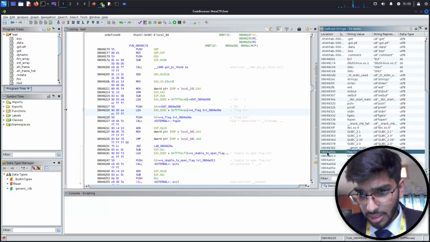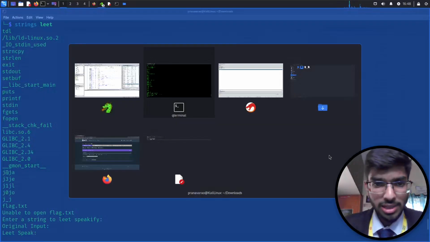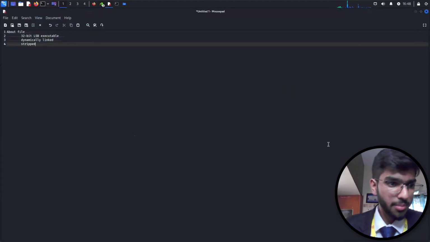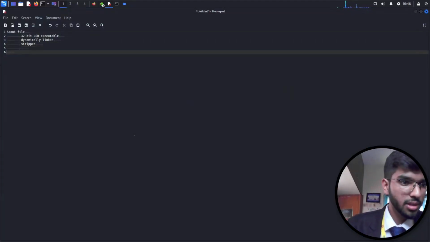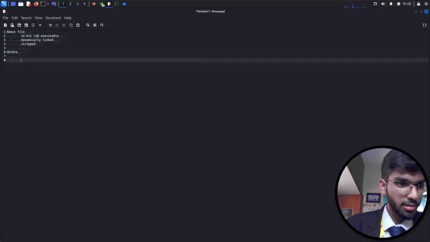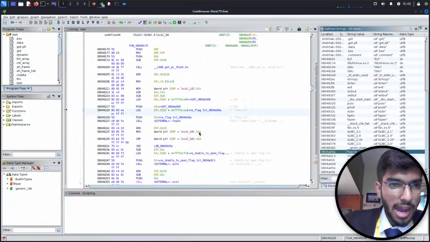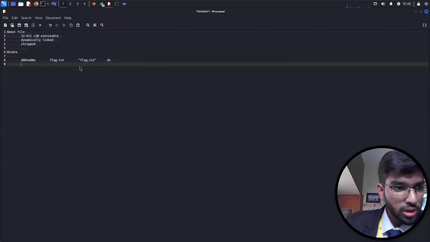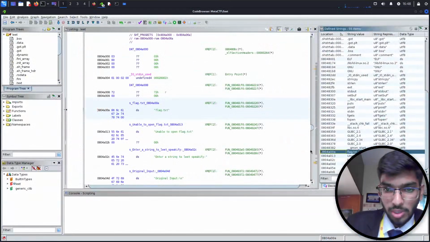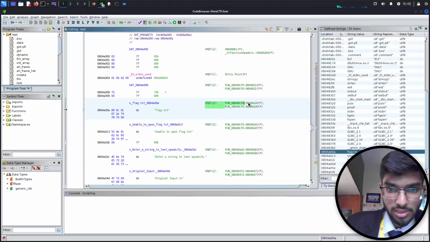I'll copy this address and make a note here. Then this one, yeah, it took it, and that referred to this address. So let me go here and copy this reference code.